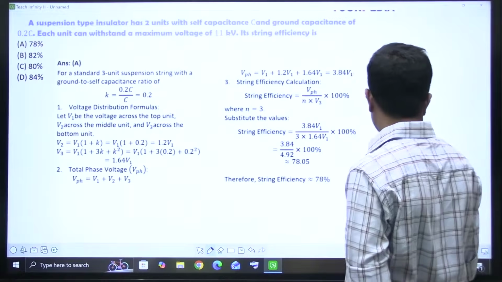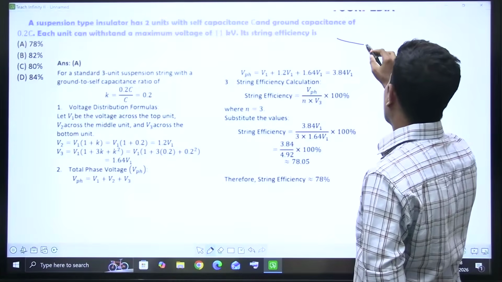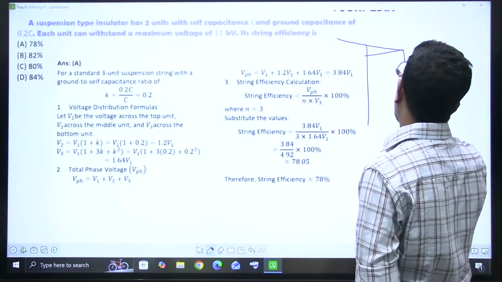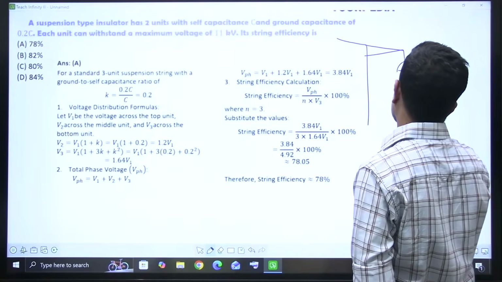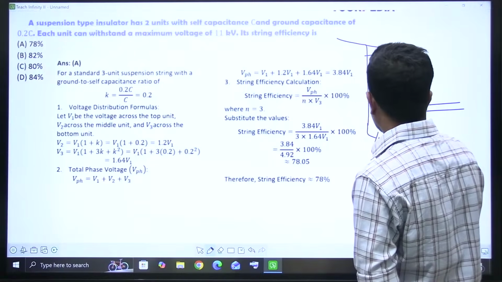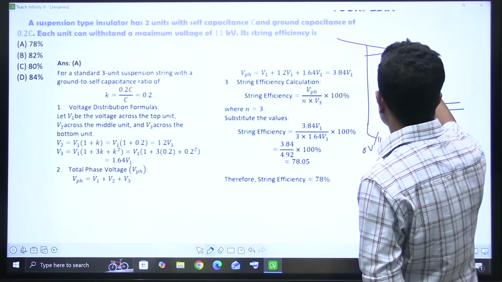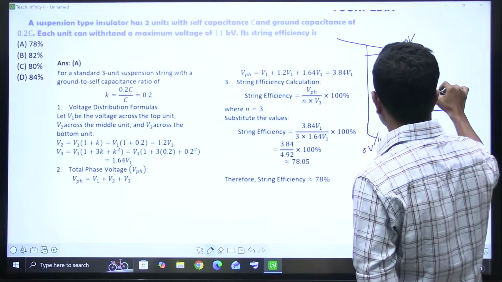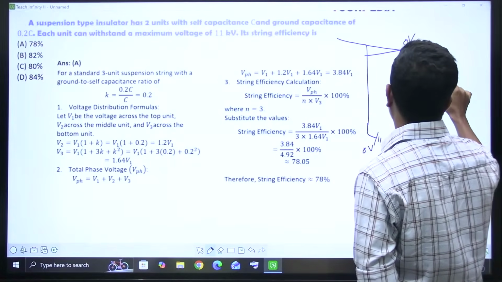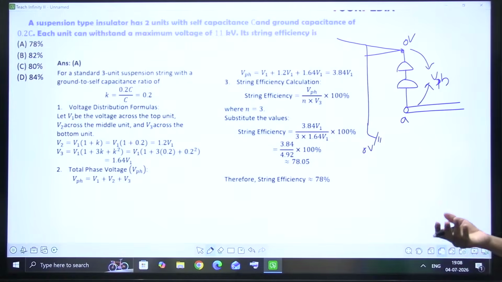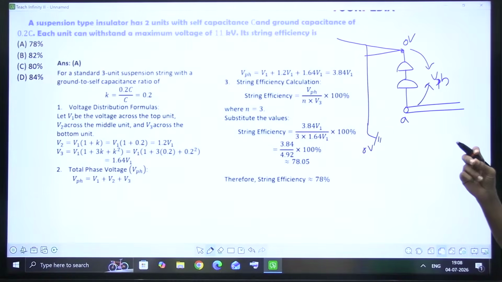Let me draw the structure. So I'm taking half of the tower. Okay, this is the cross arm. Here we have an insulator disc, another insulator disc, and this is the power conductor or transmission line. This tower is kept on the ground, so this is going to be 0 volt. The total voltage applied here is V phase, because the voltage measured from a conductor to 0 volt is called phase voltage.